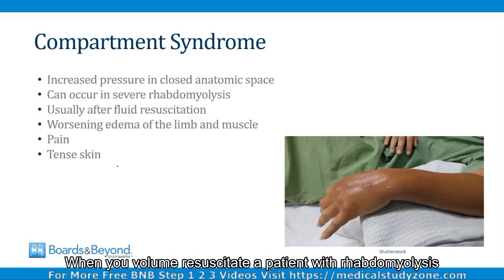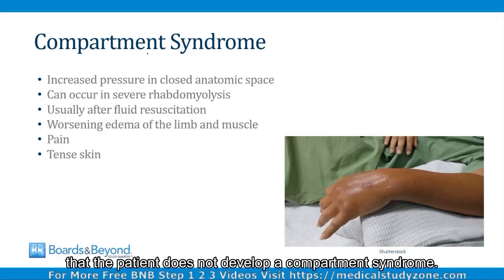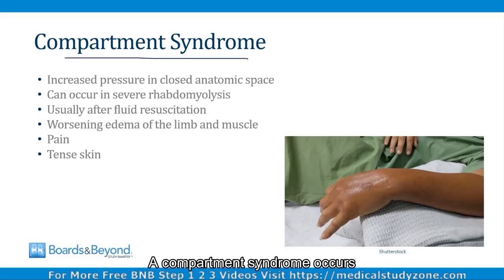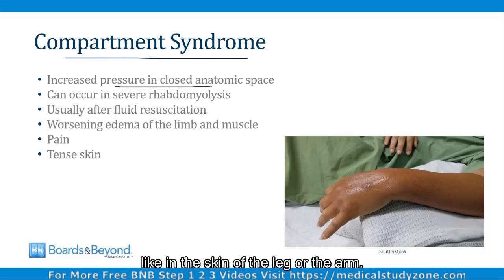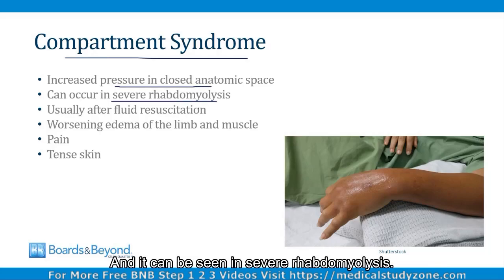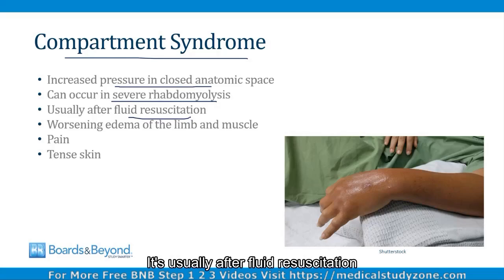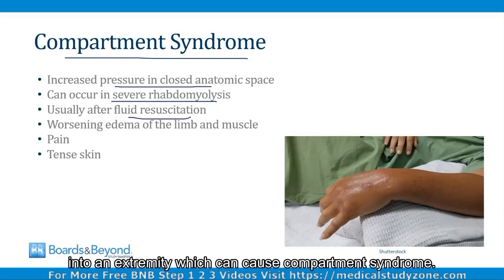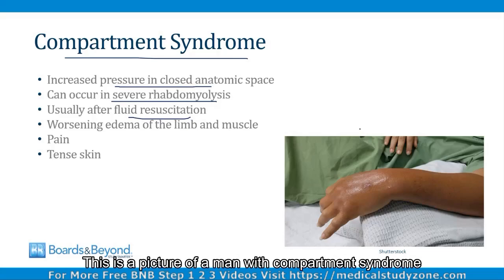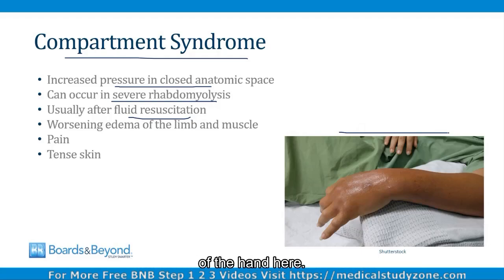When you volume resuscitate a patient with rhabdomyolysis, you have to be careful that the patient does not develop a compartment syndrome. A compartment syndrome occurs when there's increased pressure in a closed anatomic space, like in the skin of the leg or the arm, and it can be seen in severe rhabdomyolysis. It's usually after fluid resuscitation because the fluid you give to the patient ends up spilling into an extremity, which can cause compartment syndrome. This is a picture of a man with compartment syndrome of the hand here.